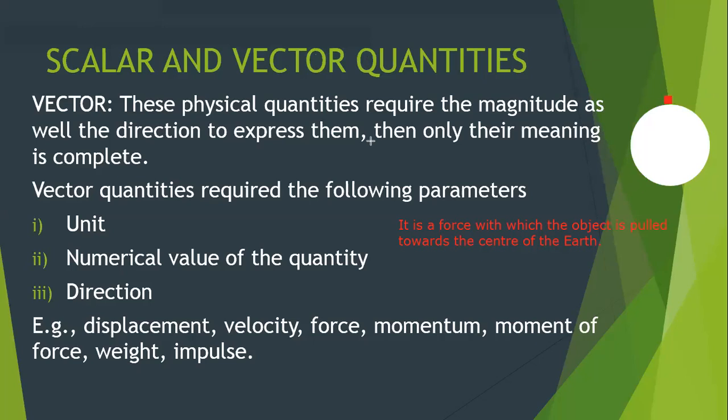Now, 300 Newton. So what is 300? The magnitude. What is Newton? The unit. But what is the direction? The direction is towards the center of the earth. If I have another object on this other side of the earth, and the weight of this object is 500 Newton, what is the direction? The direction is towards the center. So for all the objects, the weight pulls them towards the center of the earth.